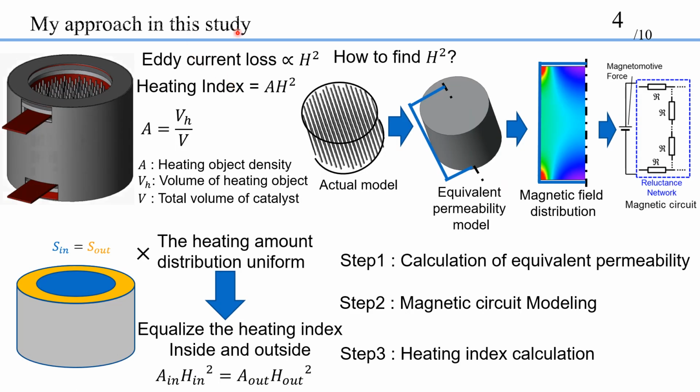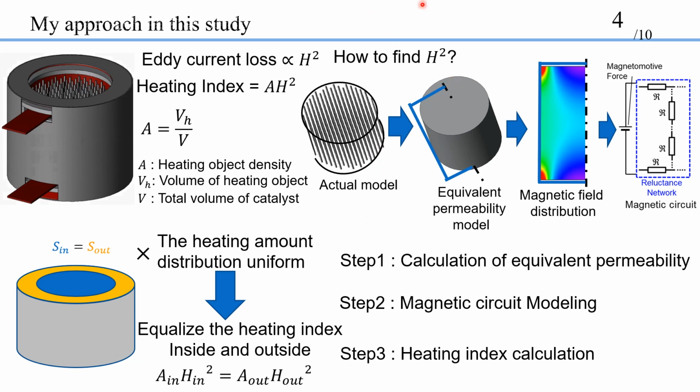Eddy current loss is proportional to the square of the magnetic field. I thought that it might not be necessary to obtain heating by FEM analysis. Also, the total heating amount is proportional to the heating object density. Here, a heating index that can be regarded as a heating amount is set. Heating object density A is the volume of heating object divided by the total volume of the catalyst.